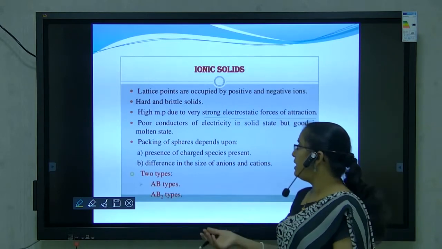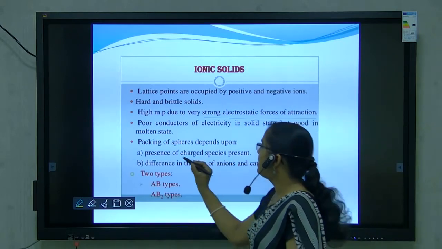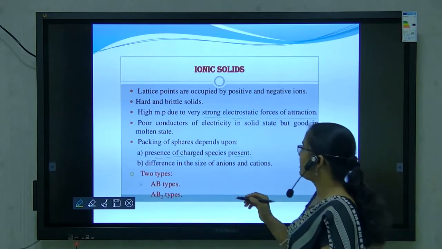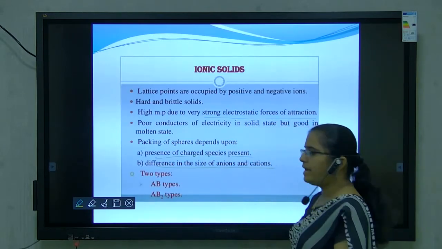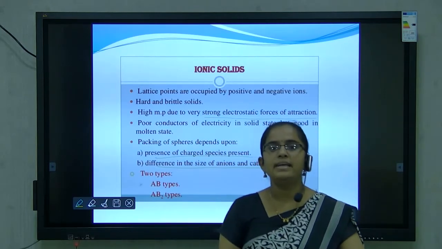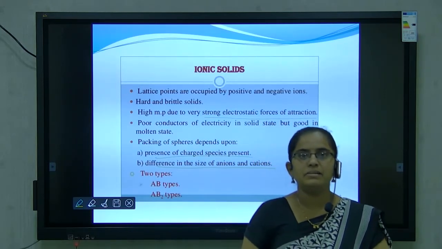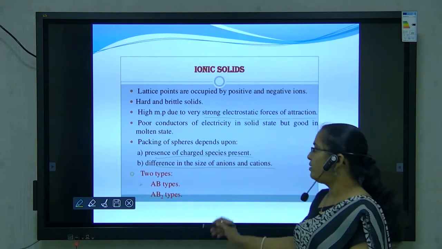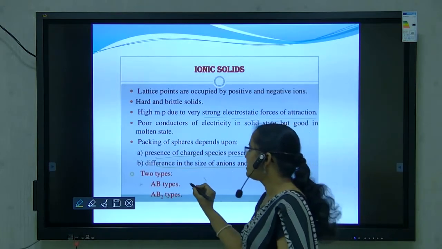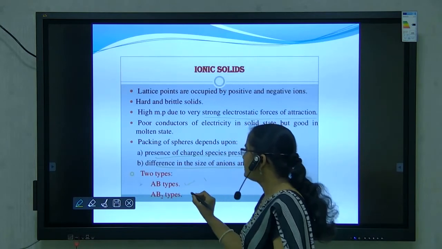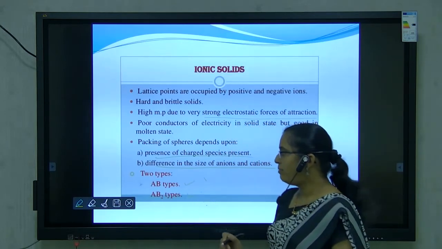Packing of spheres depends on, first, the presence of charged species, and second, the difference in size of the anions and cations. Cations always have smaller size as compared to anions. There are two types of packing possible in ionic solids: first is AB type of packing and second is AB2 type of packing.